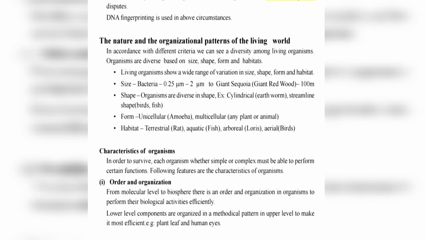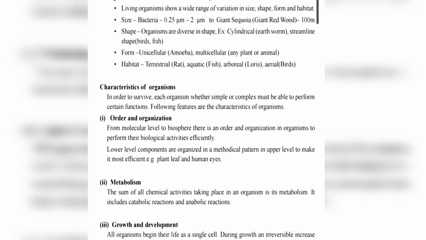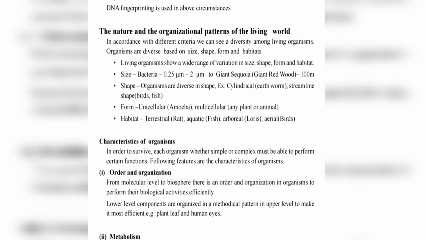Okay. The next is the nature and organization patterns of the living world. In accordance with different criteria, we can see a diversity among living organisms, right? Organisms are diverse based on their shape, size, form, and habitat. There are 4 points. These things can also be questioned in the paper, right?